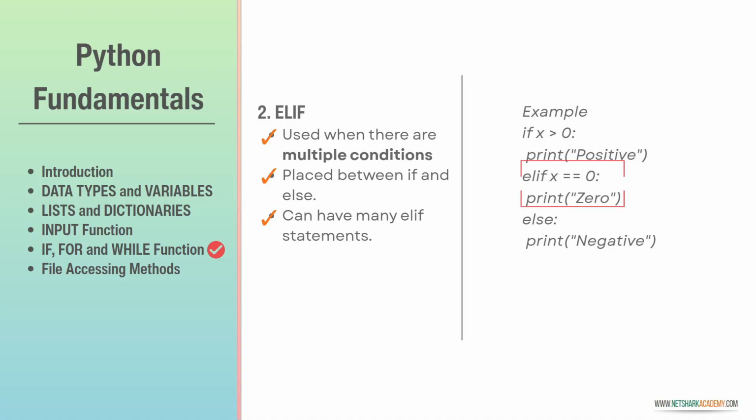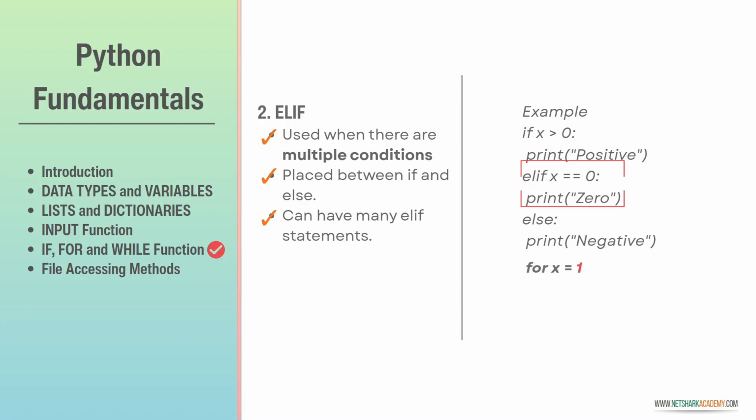For example, if x is greater than or equal to 0, print positive. Else, print negative. But there is one special condition in between if and else, that is elif. Elif x is equal to 0, then print 0. Usually, elif helps to handle multiple possible conditions cleanly in your code.